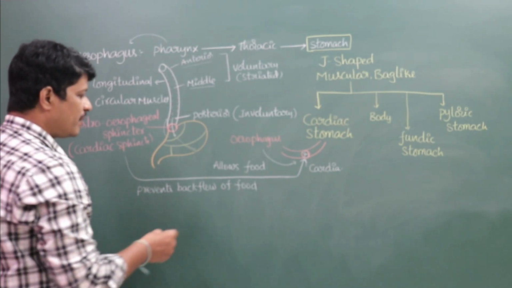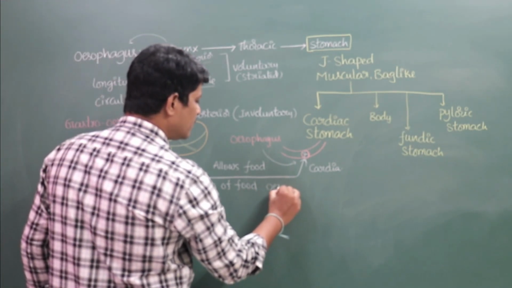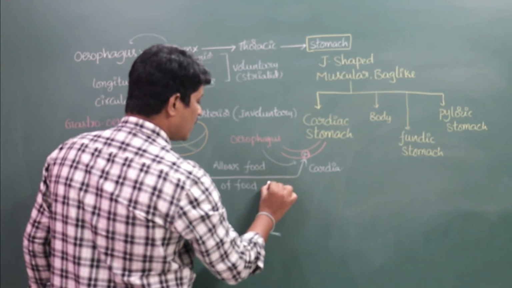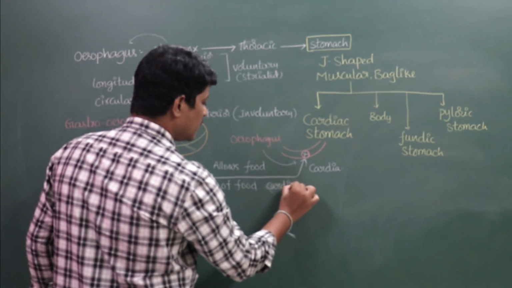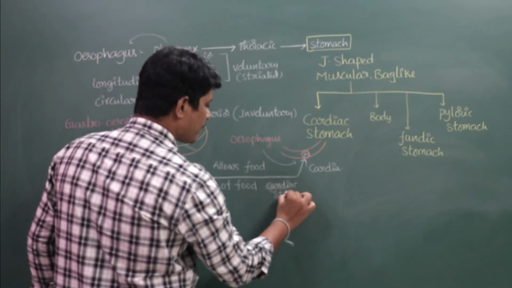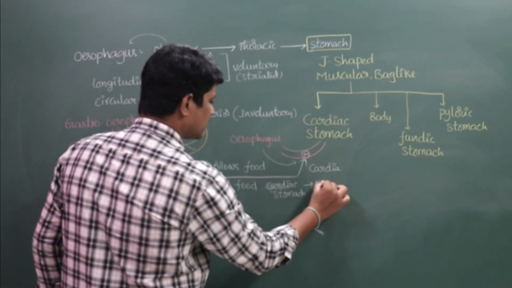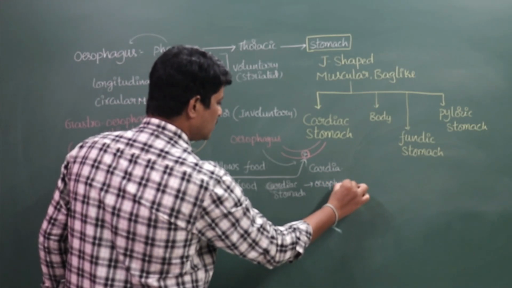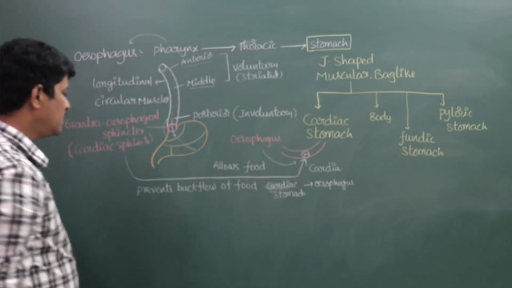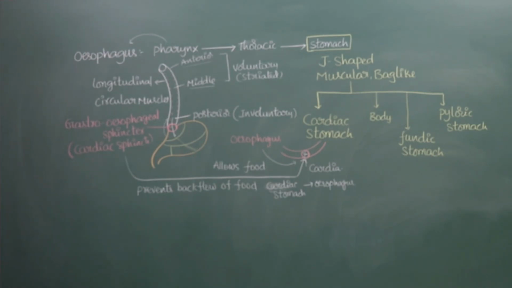It prevents backflow of the food from the cardiac stomach to the esophagus. This is the cardiac sphincter.